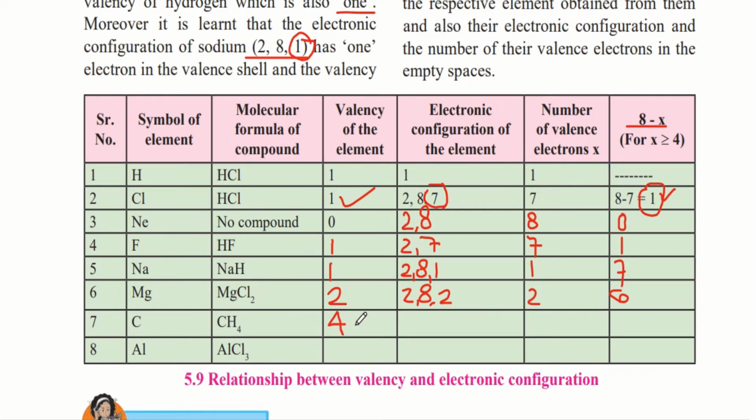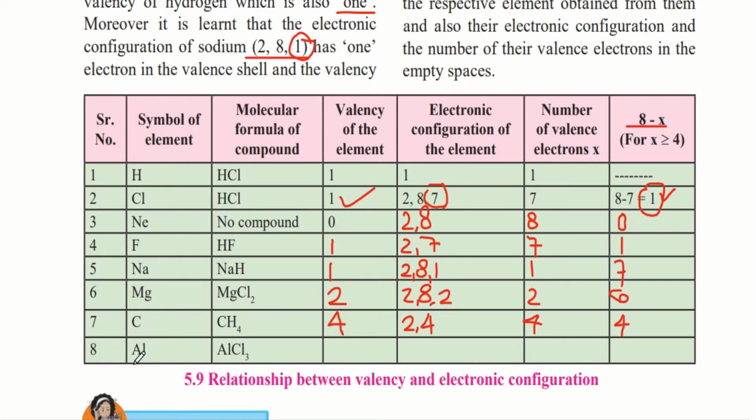And the electronic configuration of carbon is 2,4. So here 4 electrons are present in the outermost shell. Therefore, the number of valence electrons is 4. And when you do 8 minus 4, we would get 4.